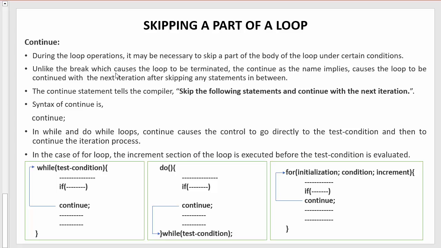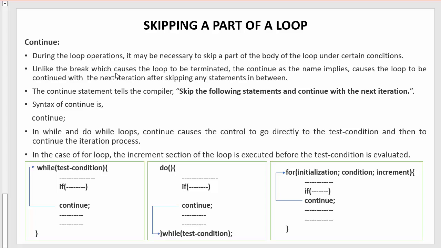That means suppose the loop is going to perform 10 iterations, and out of those 10 iterations I want the fifth iteration to be skipped. I don't want the fifth iteration to perform. The loop should start from 1, then 2, then 3, then 4th.